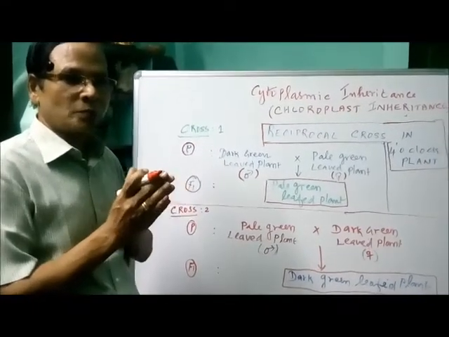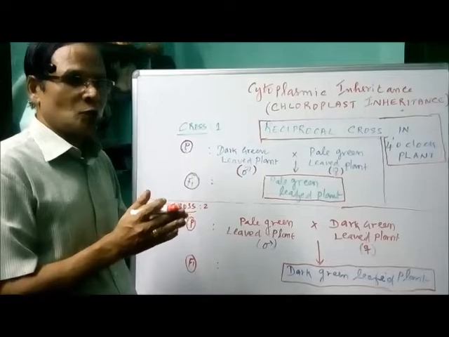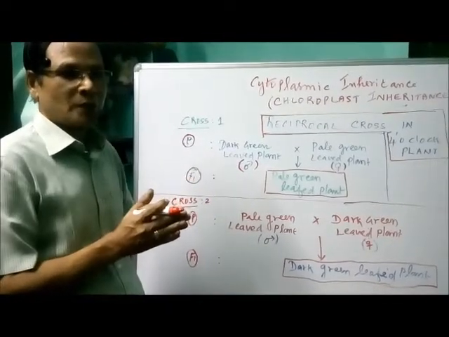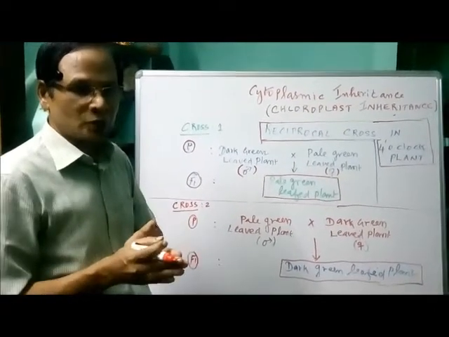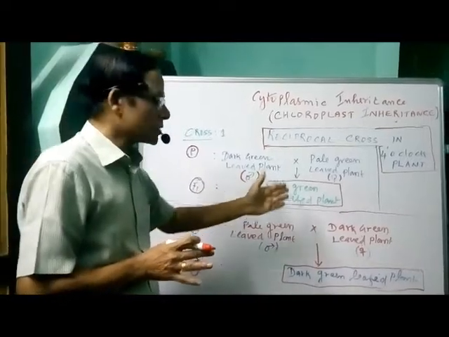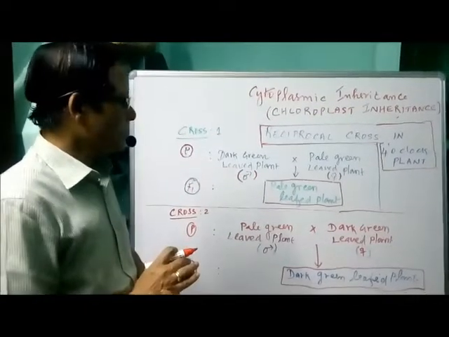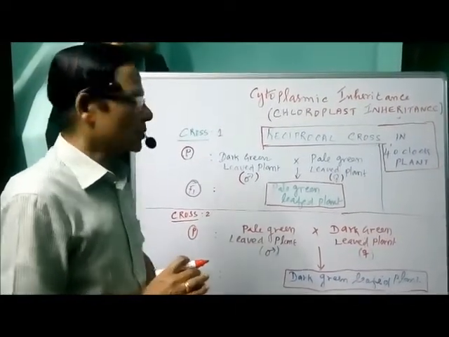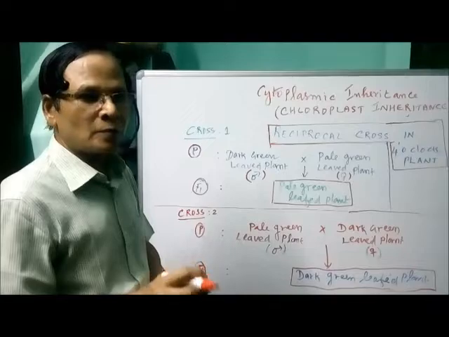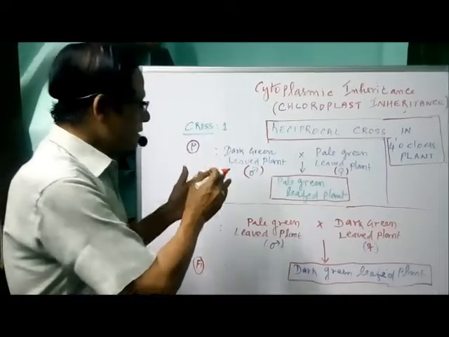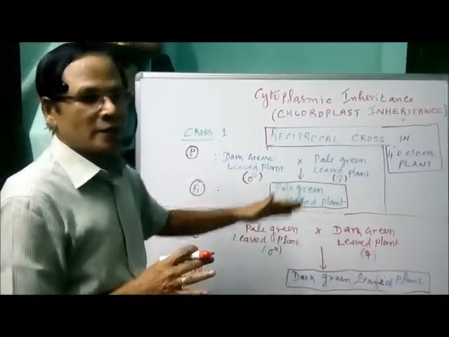So a gene present in the chloroplast of the female plant, the ovum with this gene is involved by providing the cytoplasm, whereas the male is providing only the nucleus and no cytoplasm. As the female parent provided the cytoplasm, along with the cytoplasm the chloroplast is also transferred, and that contains the gene. That gene is responsible for the expression of the character. As only the ovum of the female plant provided the cytoplasm, the character is decided only by the female. So it is called maternal inheritance.